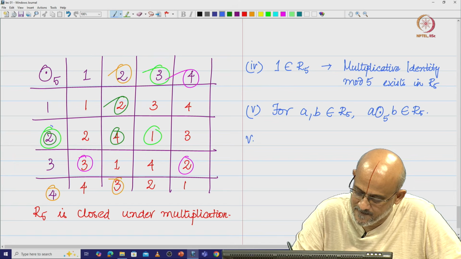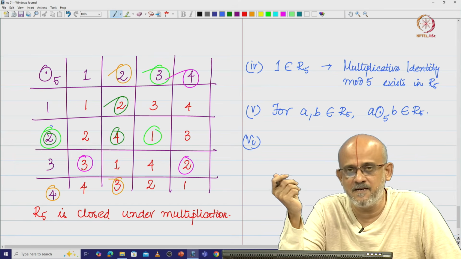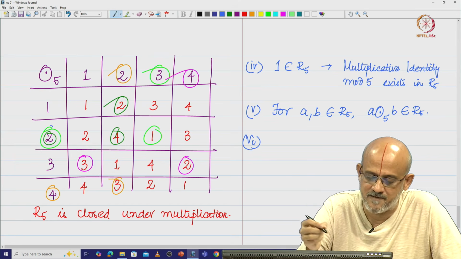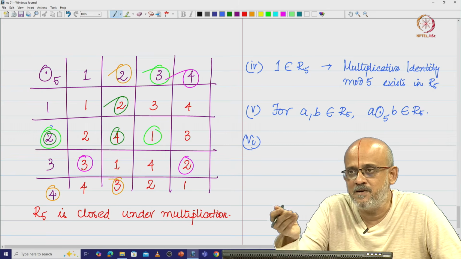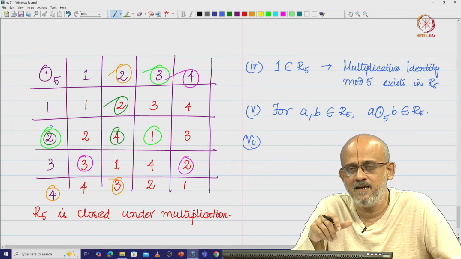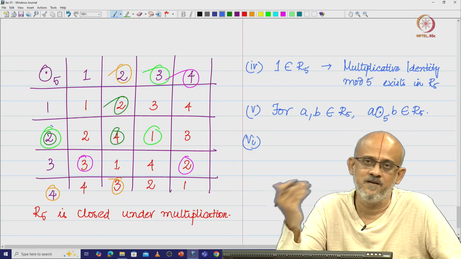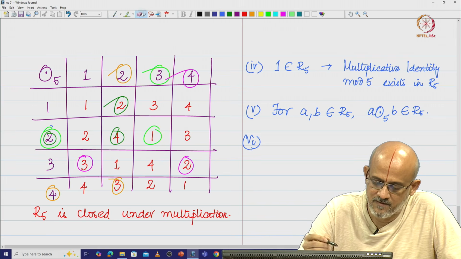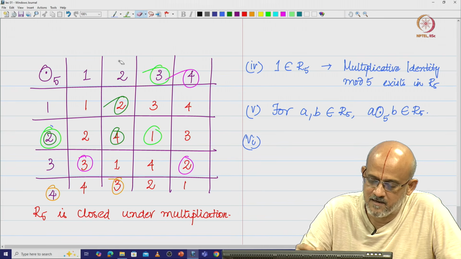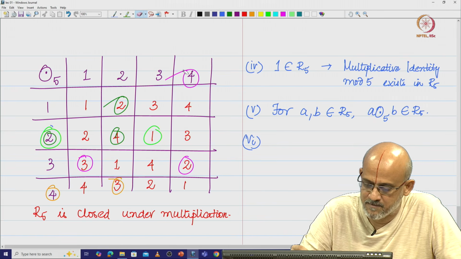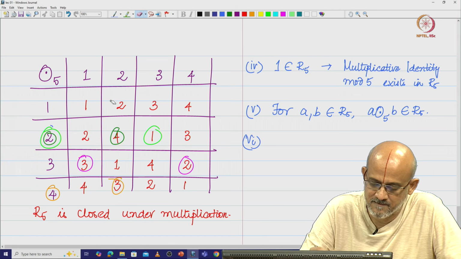So let us look at that. Now how did we define multiplicative inverse? Multiplicative inverse is simply that element which you multiply with, let us say A in R 5, should give you a 1. So that is what we defined as multiplicative inverse. So let us check if that exists.